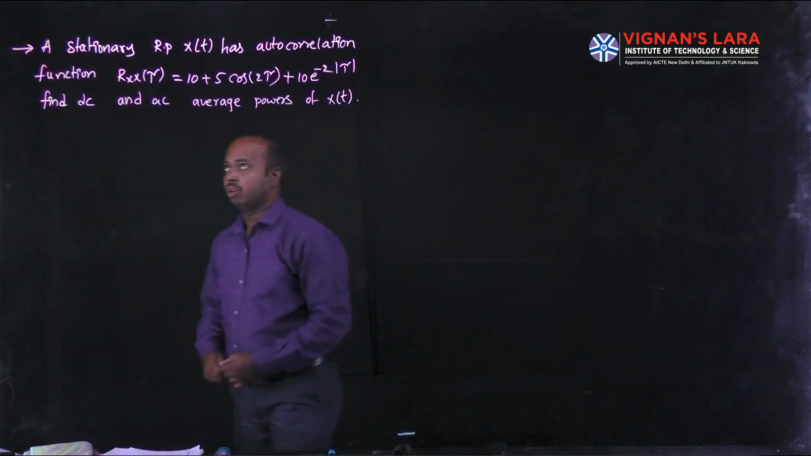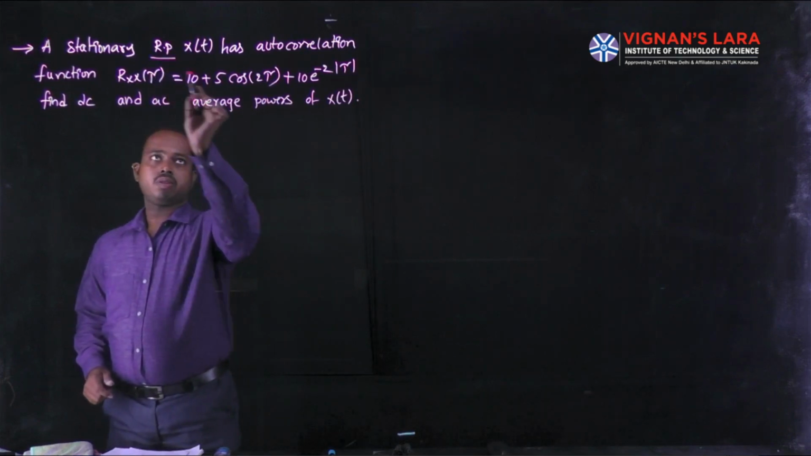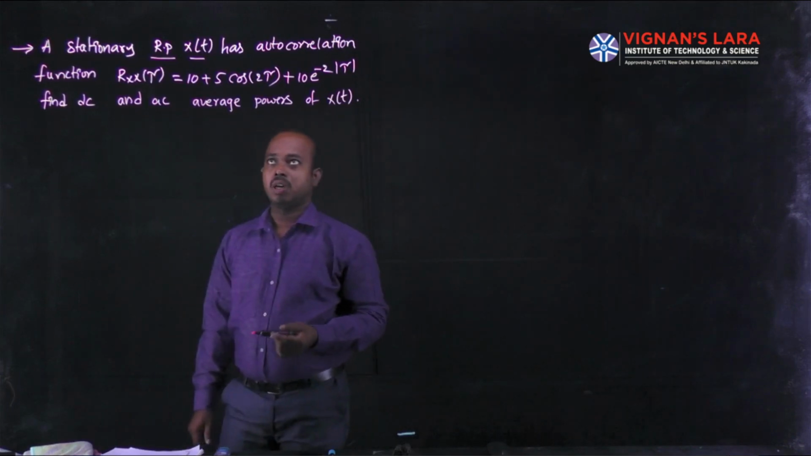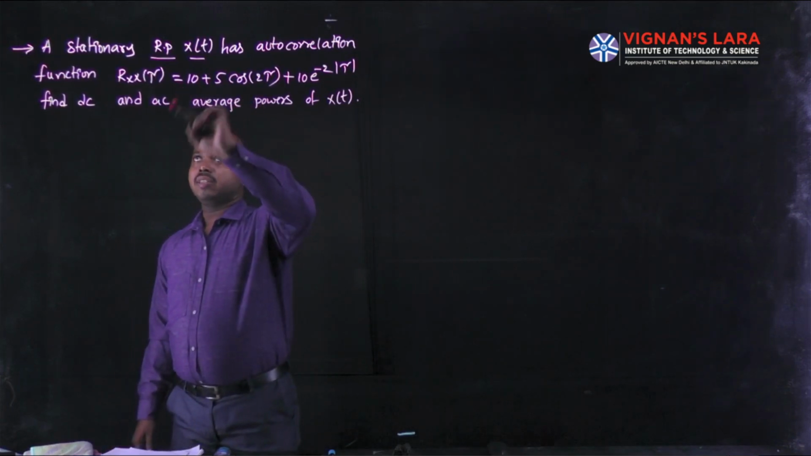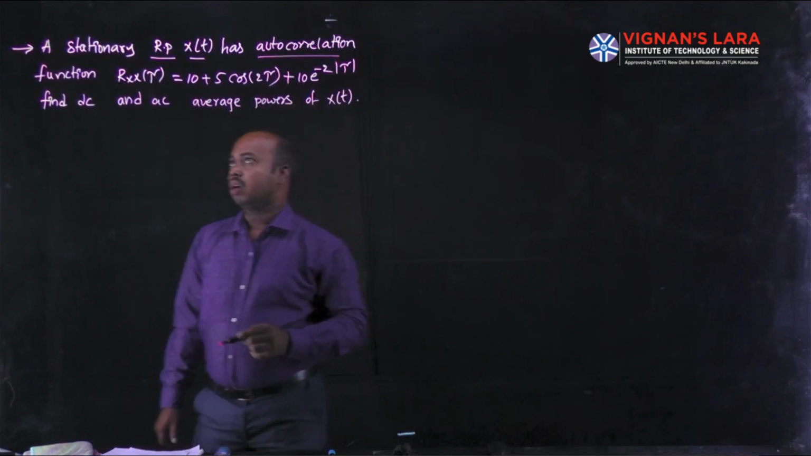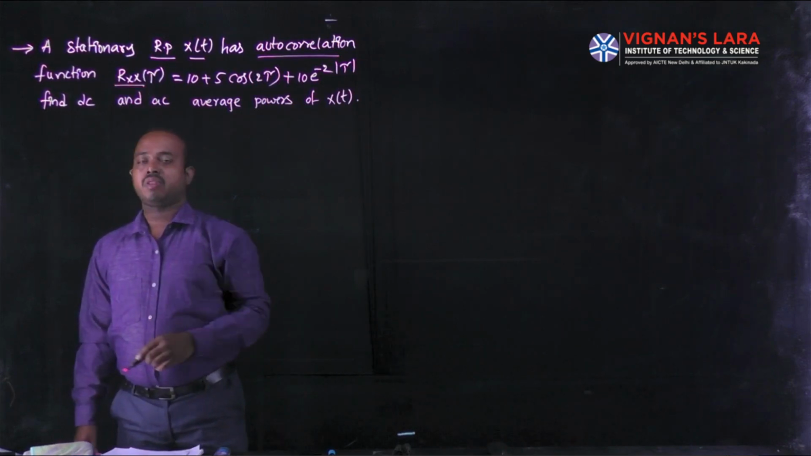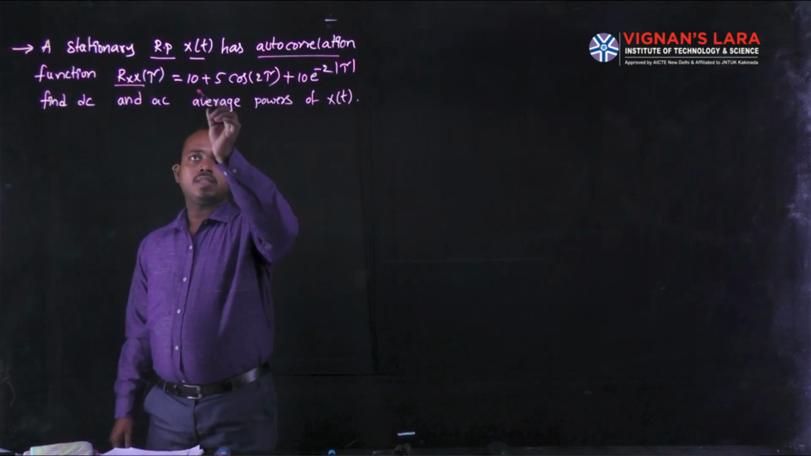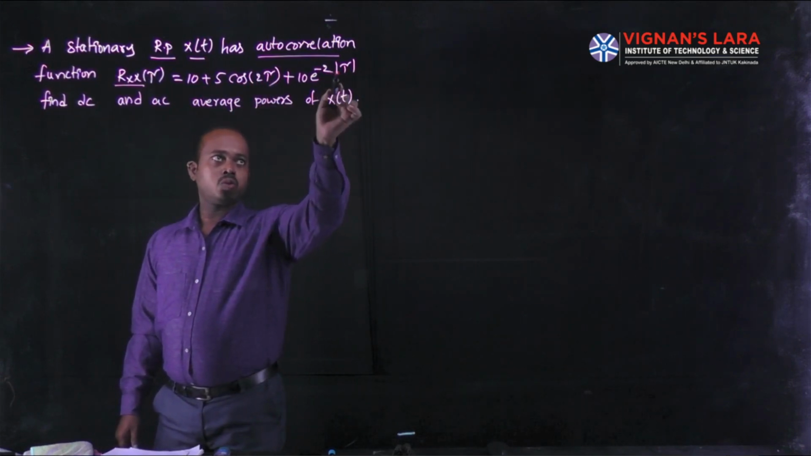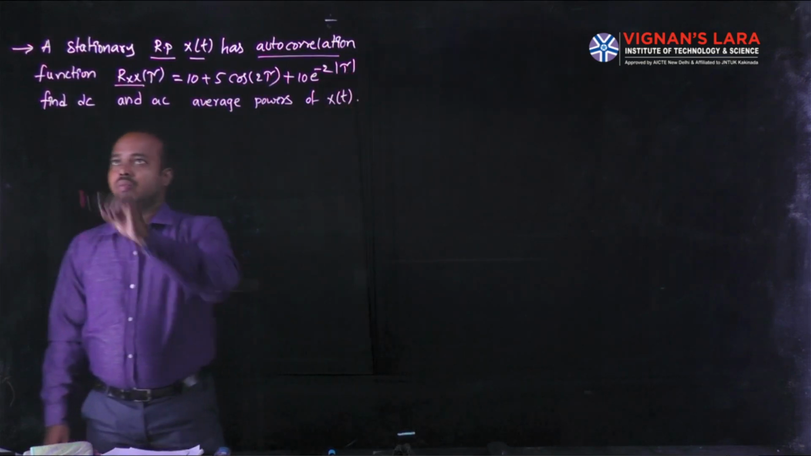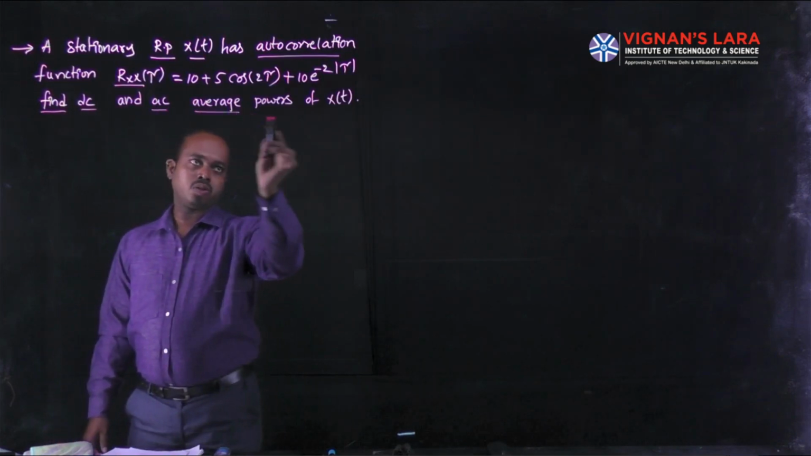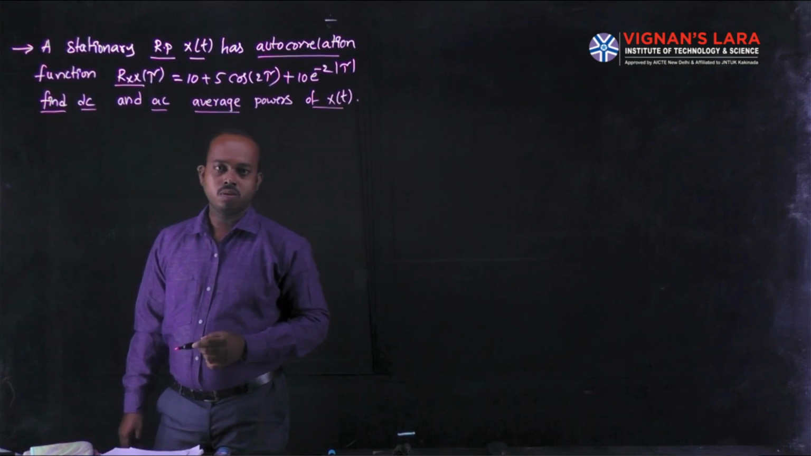Coming to the next example, it is a stationary random process x of t. It is one type of model. In this model, he is given that the stationary random process x of t has autocorrelation function Rxx of tau, which is 10 plus 5 cos 2 tau plus 10 into e power minus 2 modulus of tau. In this function, he is asking to find the DC and AC average powers of x of t.